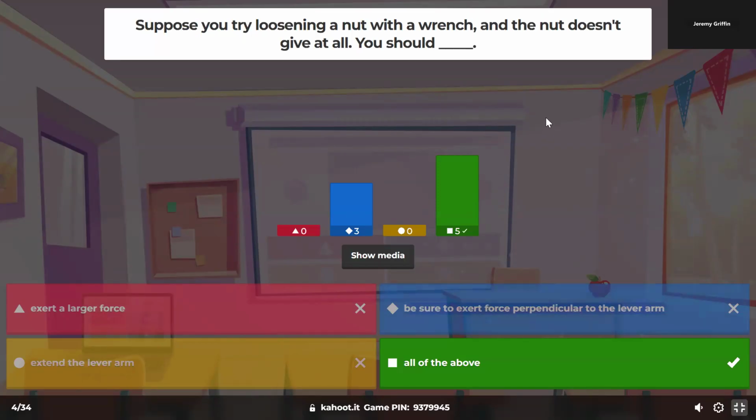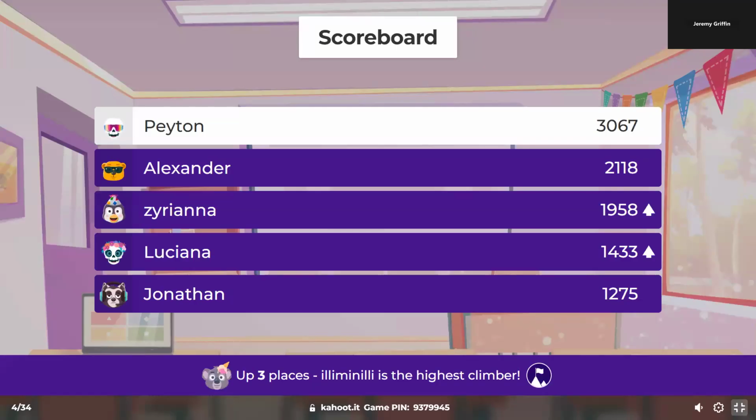Okay, solid. Guys, isn't it true that if you pull parallel to the door, that would never turn a door? You have to have some kind of perpendicular component. All the above. I got Jonathan, Luciana, Ziriana, Alexander, Peyton.